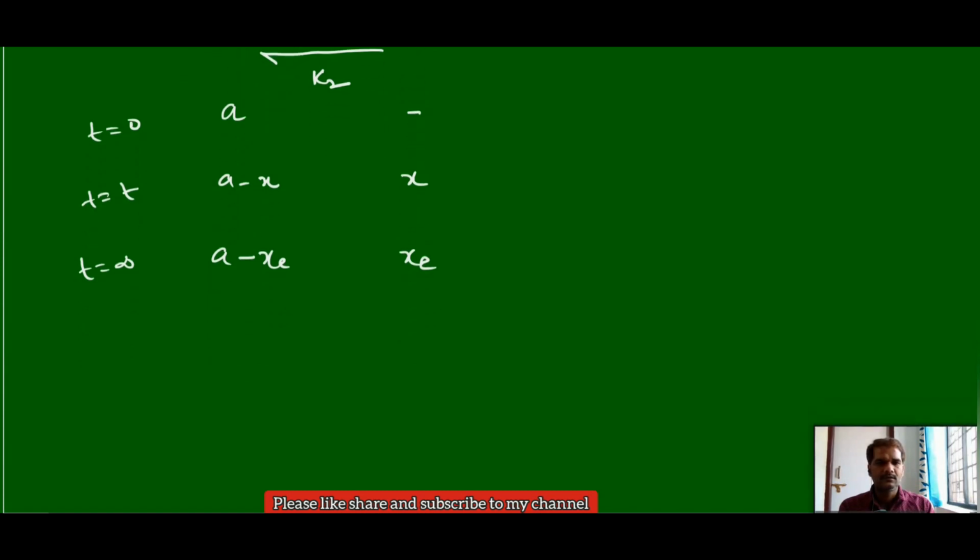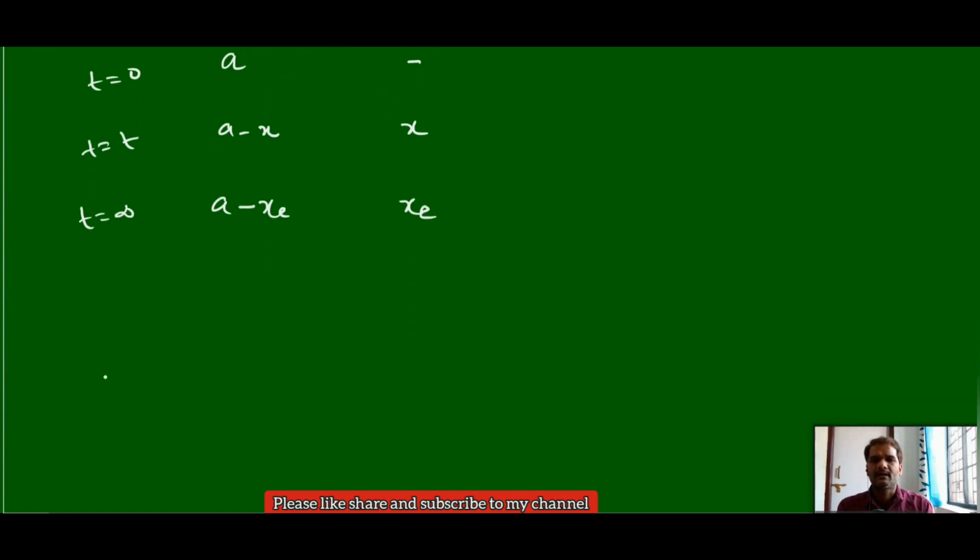Now we can write the rate law expressions for this reaction. Rate law with respect to reactant A, change in concentration of A at a time t, dA by dt, we can also write with respect to x, dx by dt. Already we have discussed this at the time of first order reactions.